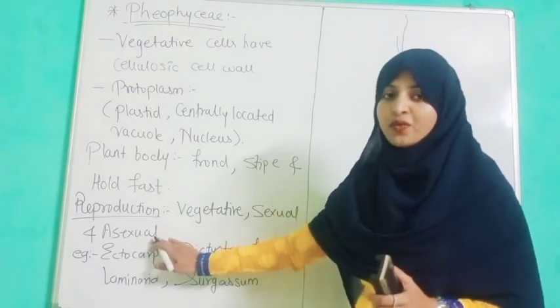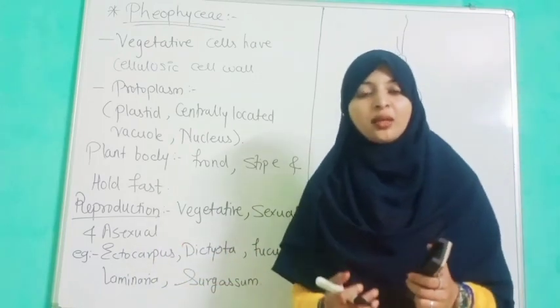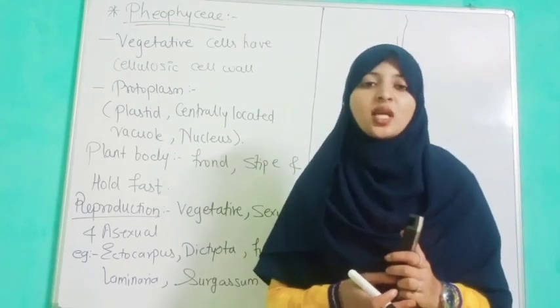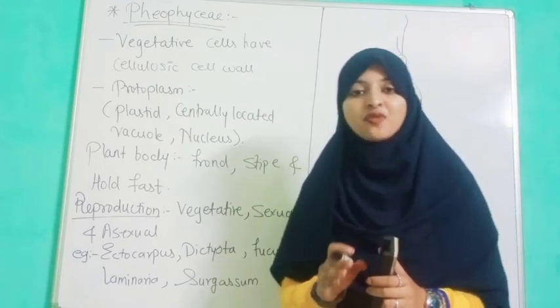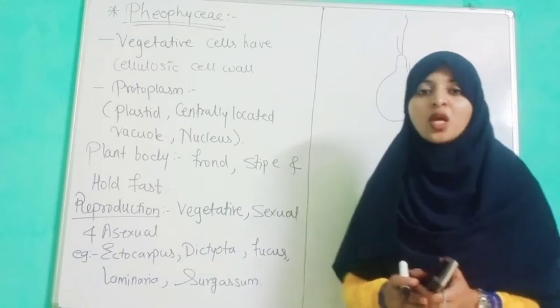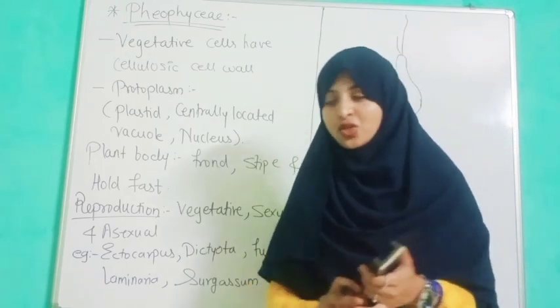Asexual reproduction also forms a spore. If the spores are similar to each other, meaning the male and female spores are similar, then it is known as the isogamous condition. If they are dissimilar, meaning we are able to identify the male and female gametes, then it is an anisogamous or oogamous condition.